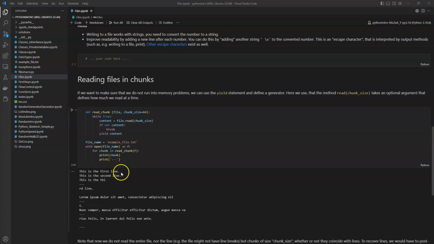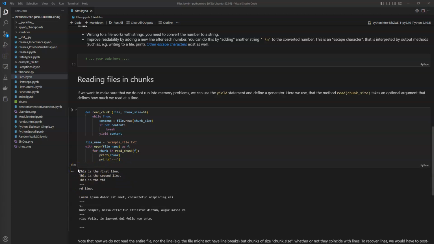and print. And this would then work in principle in the same way as before, but here we notice the chunk size, right? So we've defined a chunk size of 64, and this would fit into the first line. It would also fit into the second line, and then here's the third. But this is one statement. This is one chunk. And remember here the print statement after the chunk.